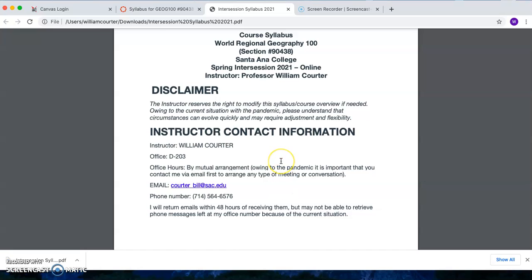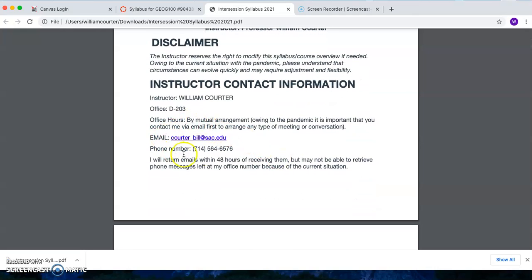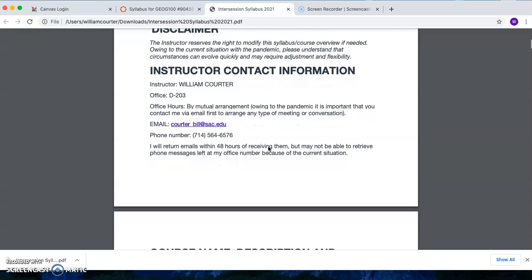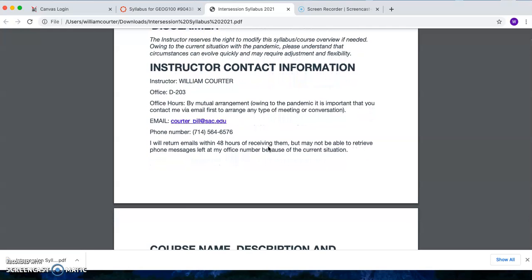If you want to contact me, the best way to do that is to use my email address, which you can see right here, corder_bill@sac.edu. The phone number you see there is not very valuable because I'm not in my office as a result of COVID. But if it happens to be that the world changes very quickly, you can see that my office is D203 at Santa Ana College. I'll try to get back to all emails within 48 hours. In most cases, it'll be quicker than that.